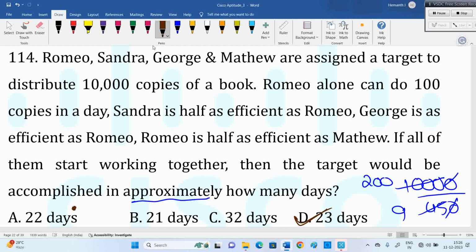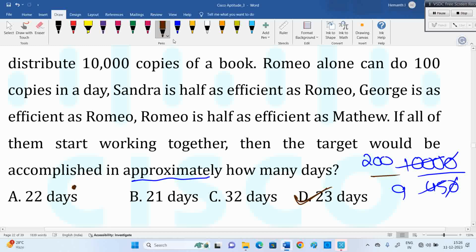From the approximation point of view, it is 22. If they don't use the word approximately, then I have to say the answer is 23 days only. But they use the word approximately, which triggers towards 22 as the answer. Without this word it would be 23, but they said approximately, so 22 should be your answer.